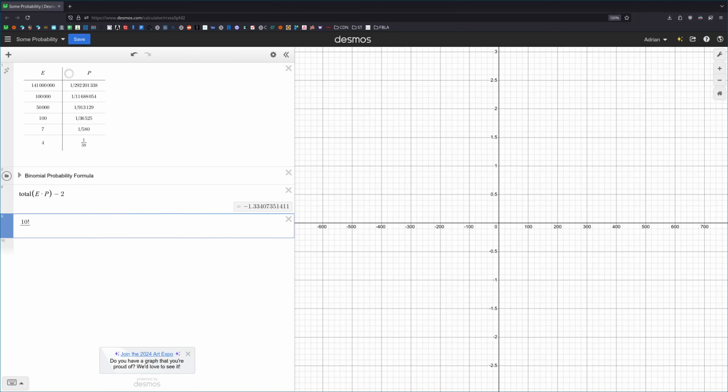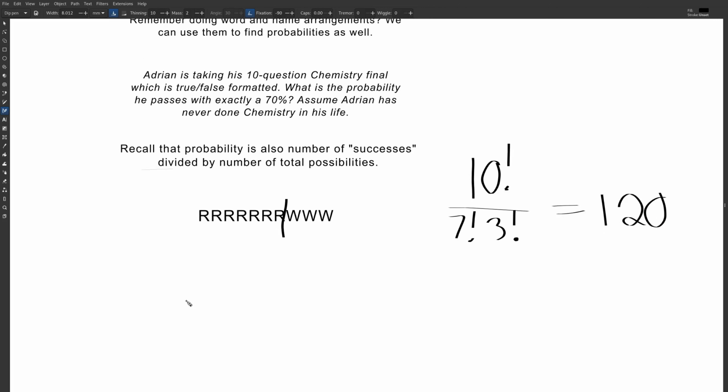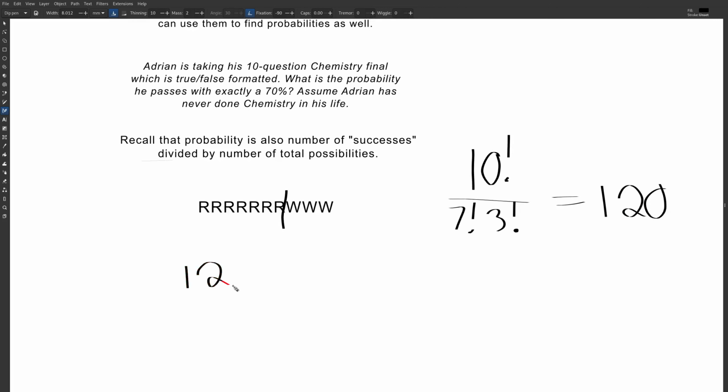And 10 factorial divided by 7 factorial times 3 factorial, we get 120. So there's 120 ways to get a success. And now let's count how many possible tests there were. See how lucky this is.